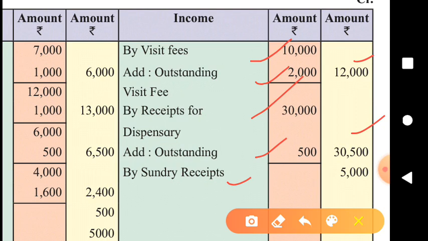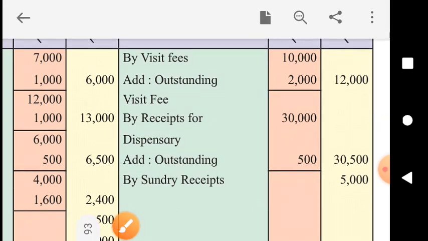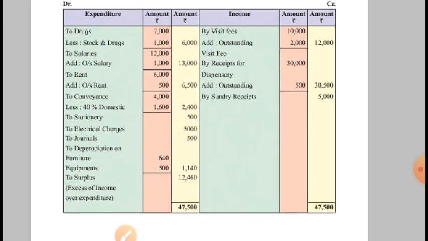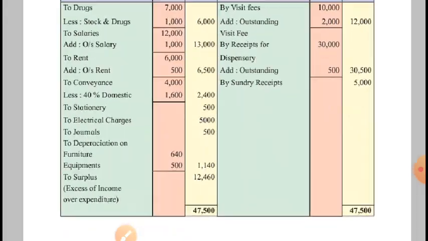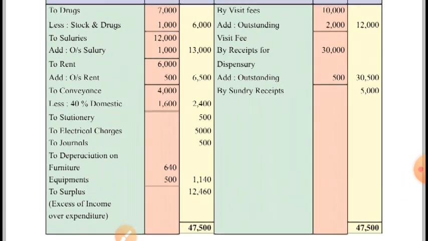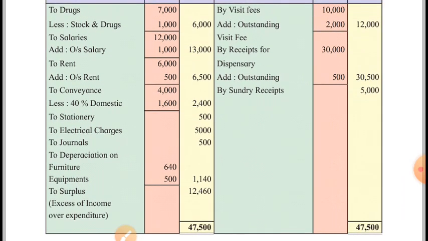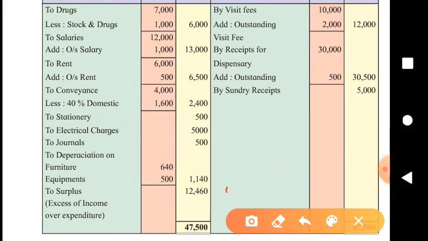That's it. Fortunately, here this concern is in profit, but we can't call it profit. It will be called surplus. The credit side, I mean income side, is greater than the debit side by rupees 12,060, and that difference is called surplus.